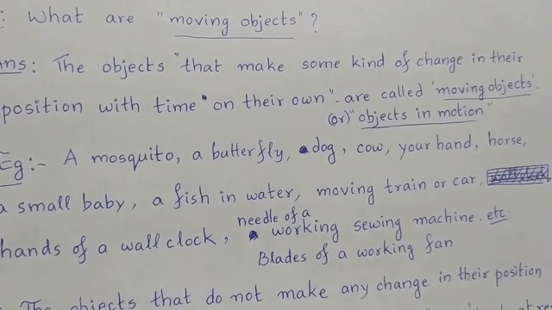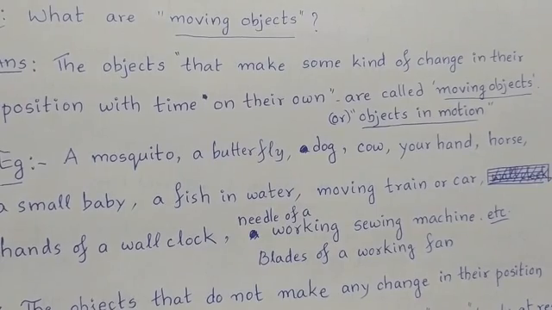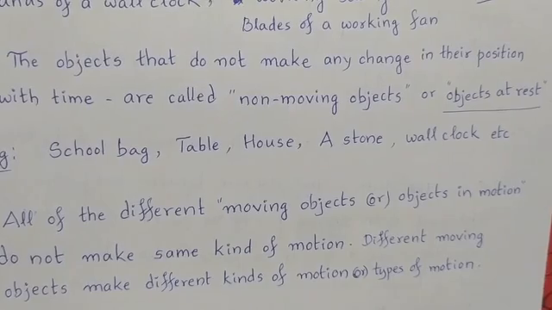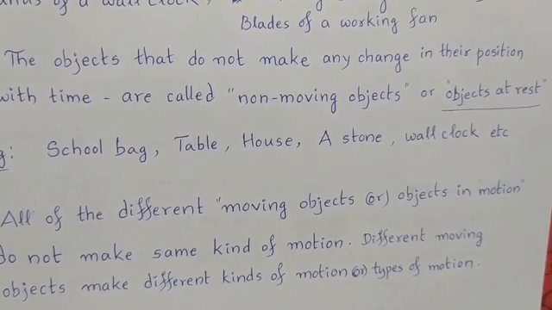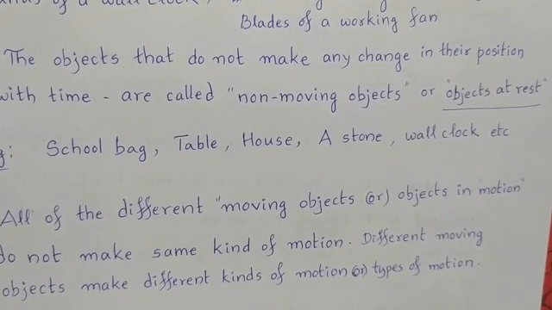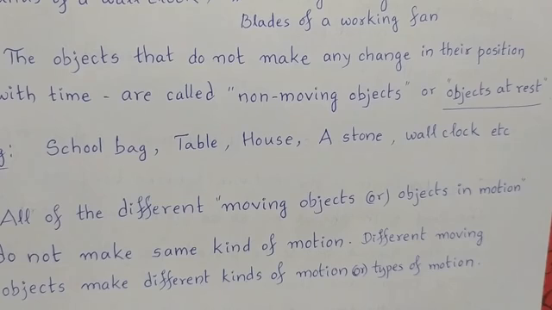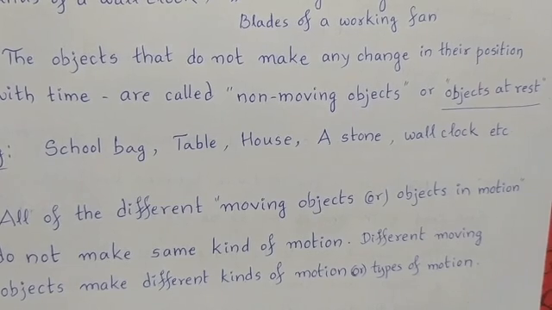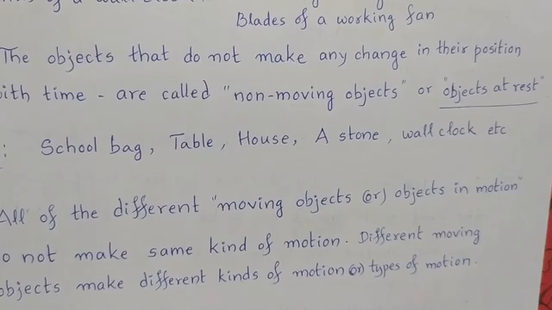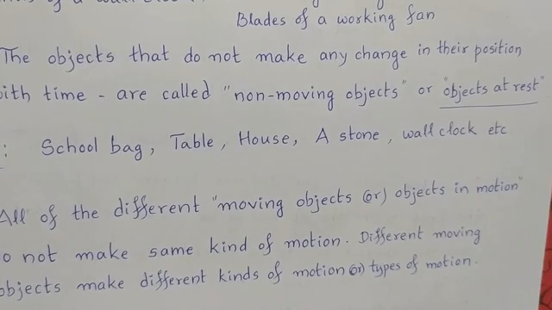Then, what are non-moving objects or objects at rest? The objects that do not make any change in their position with time are called non-moving objects or objects at rest. A school bag, will it make any movement? No. A table? No. A house?